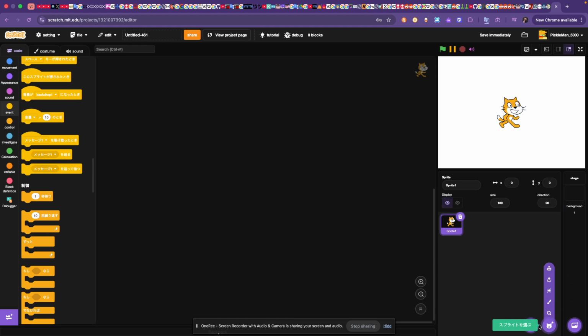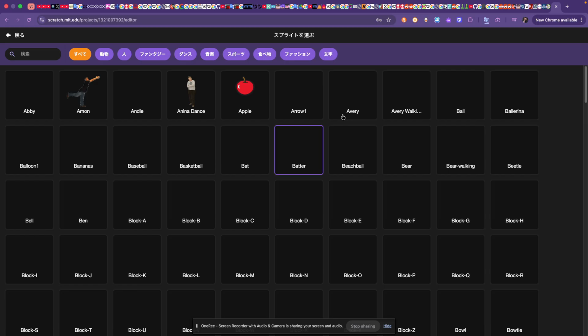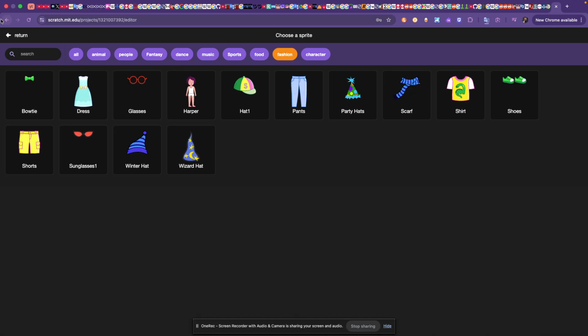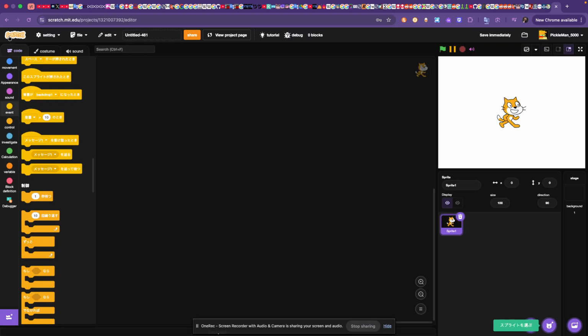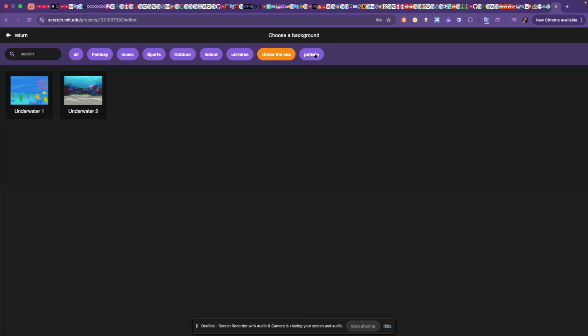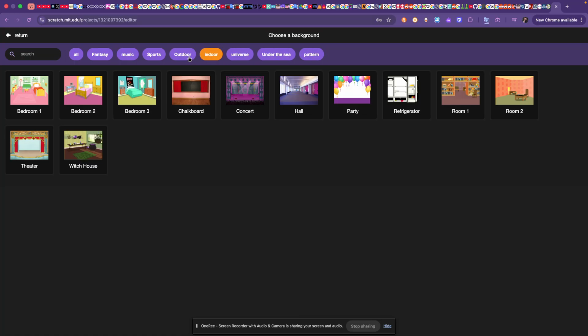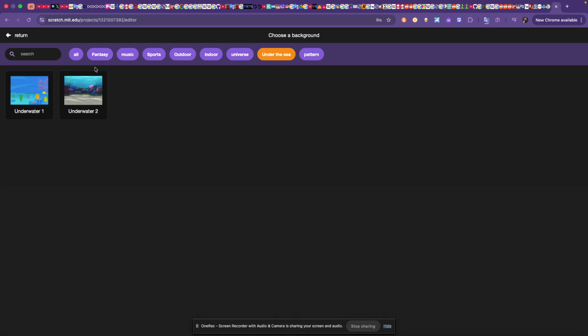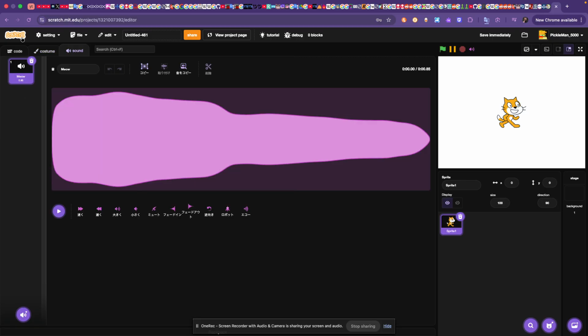Does this happen with like sounds? I'm gonna go into the sound browser, the costume browser. All of these are just gonna be the same, but all animal, people, fantasy, dance, music, sports, food, fashion, character, fashion. Why just specifically fashion? So add a backdrop if we want. Under the sea pattern, universe, indoor, outdoor sports, outdoor, indoor, under the sea, not underwater. Oh, there's so many interesting things to look at.